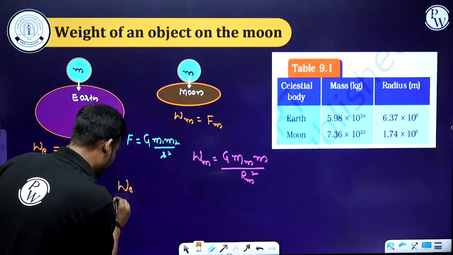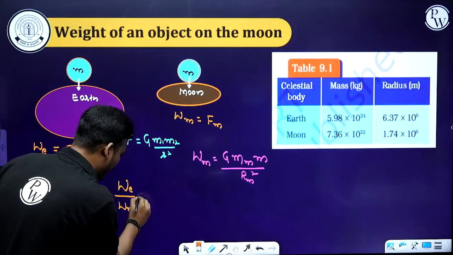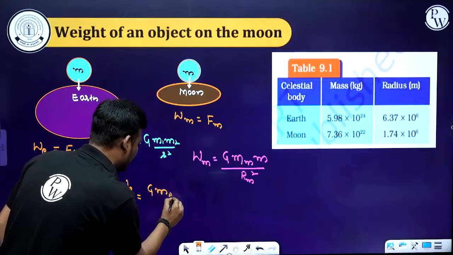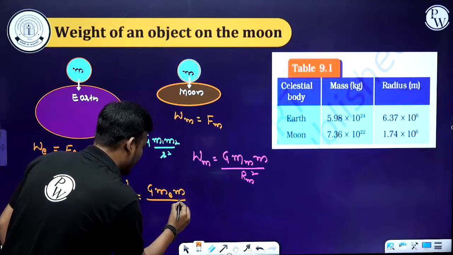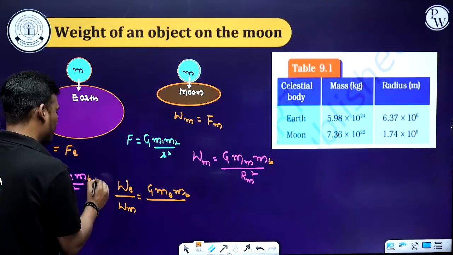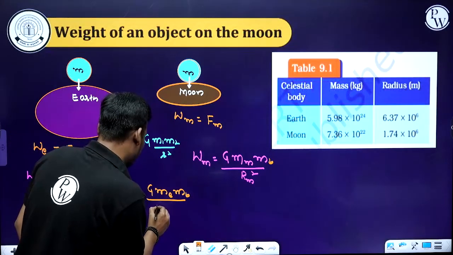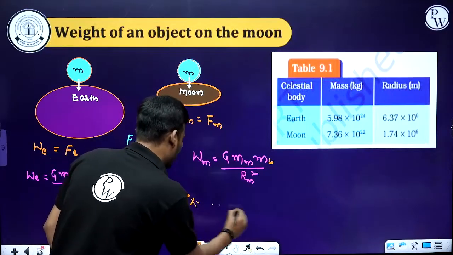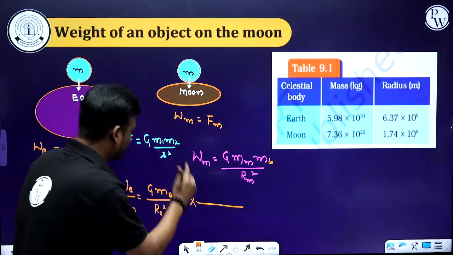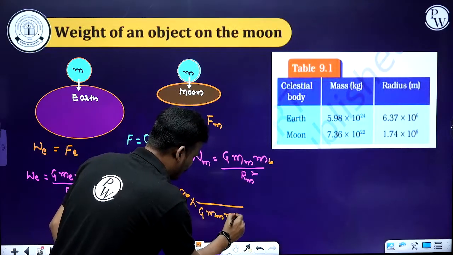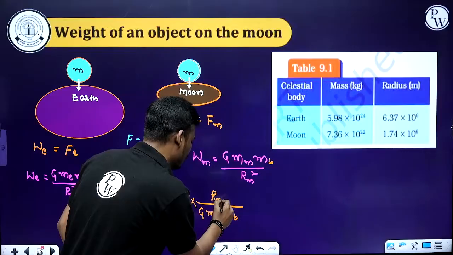ratio WE divided by WM. That is G, mass of the Earth, mass of the body, which I'll write as MB, divided by the radius of the Earth squared, into the weight of the body on the Moon surface, that is G, mass of the Moon, mass of the body, and radius of the Moon squared.